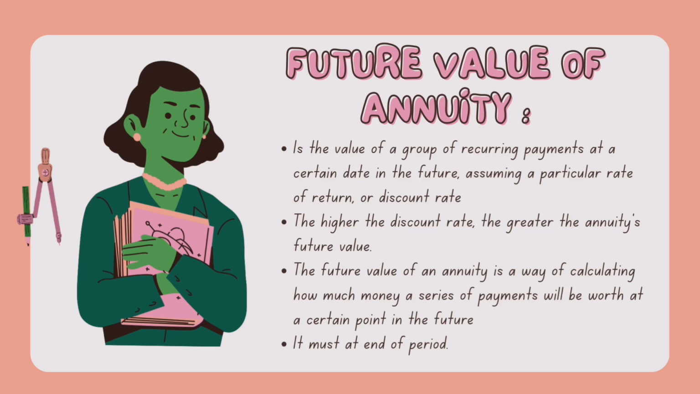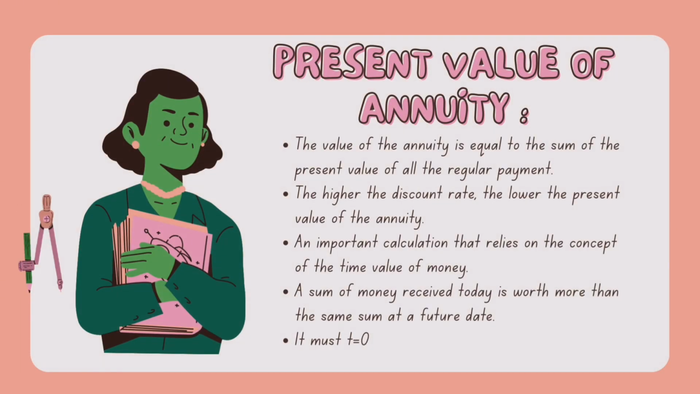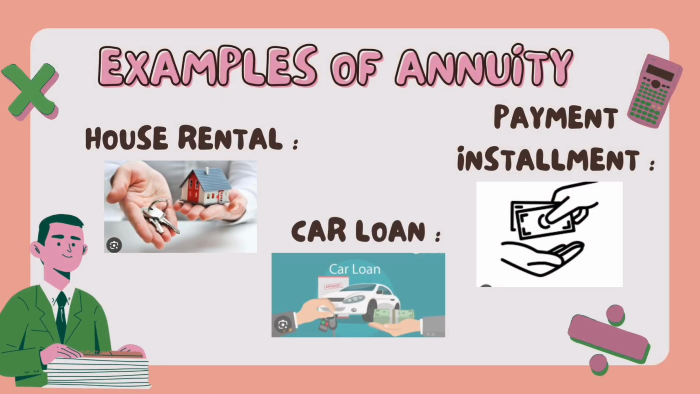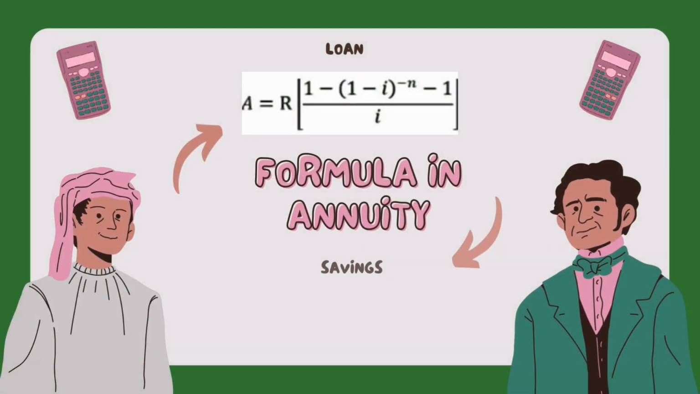Next, I will continue with the present value. A sum of money received today is worth more than the same sum at a future date. So it's an important calculation that relies on the concept of the time value of money. It must be equal to 0. And examples of annuity include house rental, car loan, and payment installment. Next, I will pass to the next presenter.